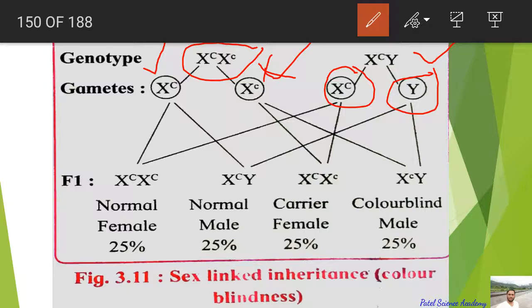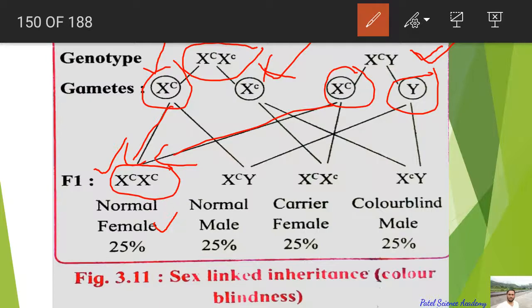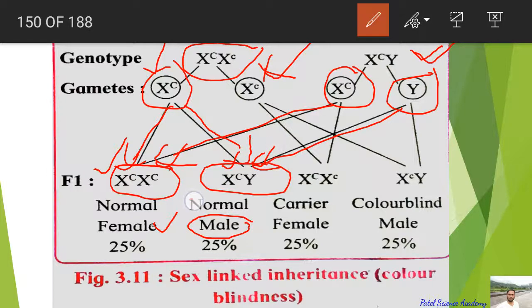So again the chances of transmission of that defective gene will be there. If this normal X from the female is fused with this normal X of the normal male, the next generation will be XX, meaning a female, a daughter, and this daughter will be normal because there is capital X C. Then if it is fused with the Y chromosome of the normal male partner, the progeny will be male because of the X and Y, and it will again be normal.